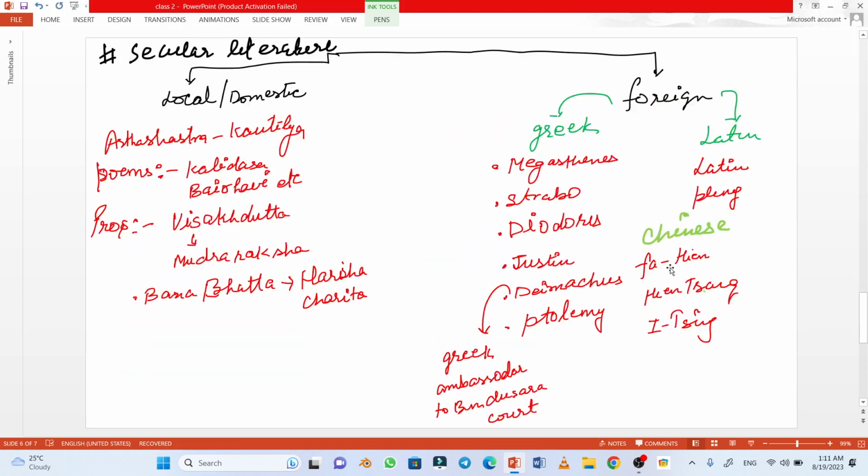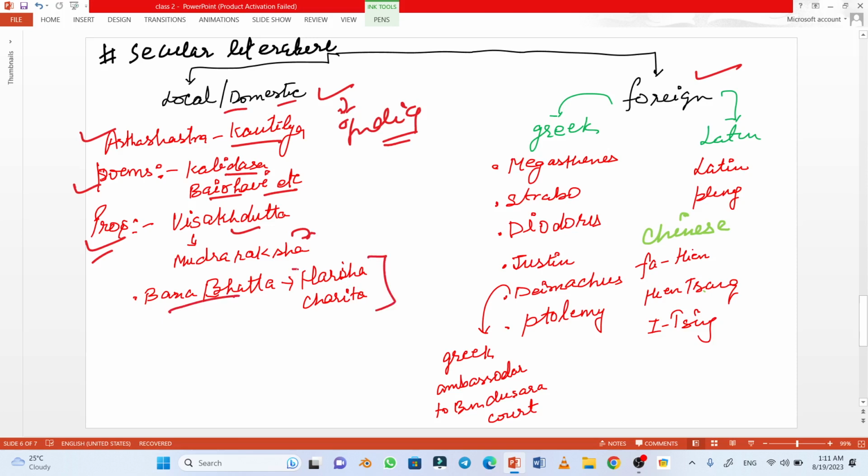Now let's move to the next heading, that is secular literature. Under the secular literature, there are two types: one is local or domestic, and the other is foreign literature. The local and domestic literature includes writings which were written in India, such as Arthashastra by Kautilya and various poems by Bana, Kalidasa and Bharavi, etc. Some prose writings are Mudrarakshasa by Vishakhadatta, and Harshacharita by Banabhatta.